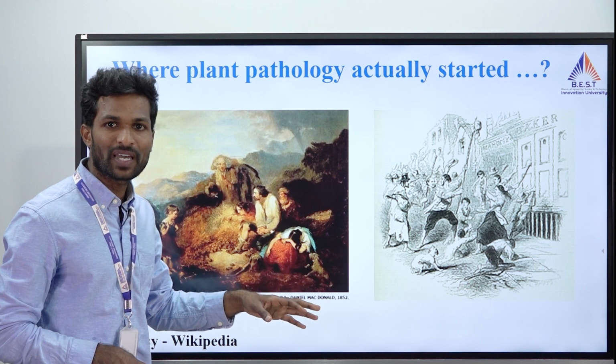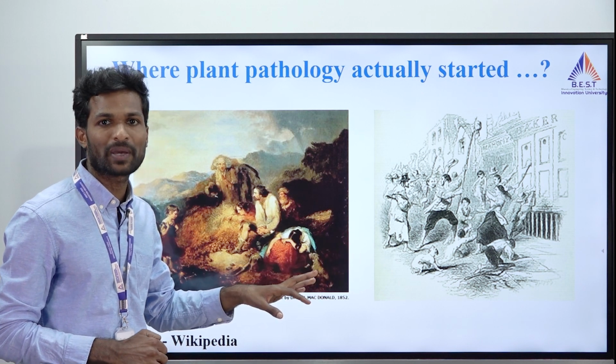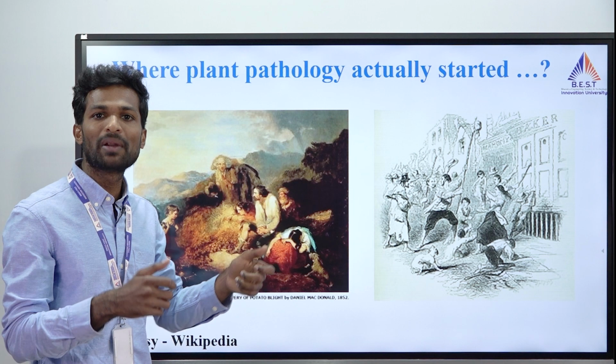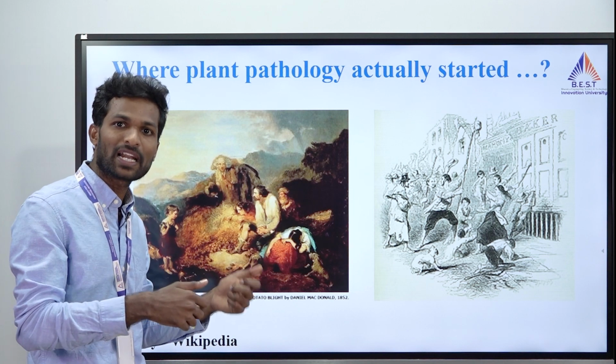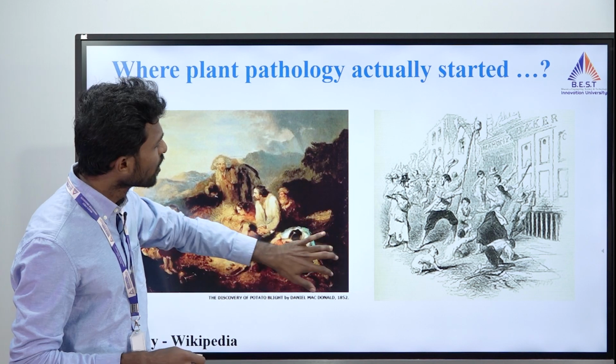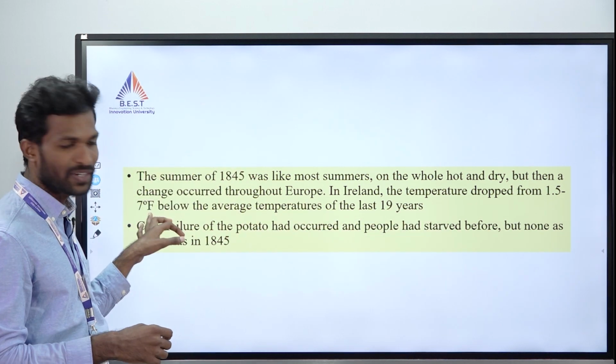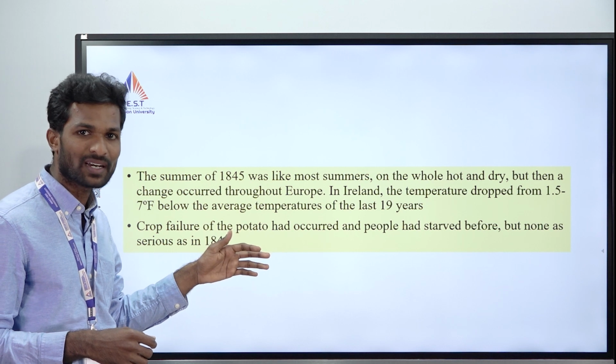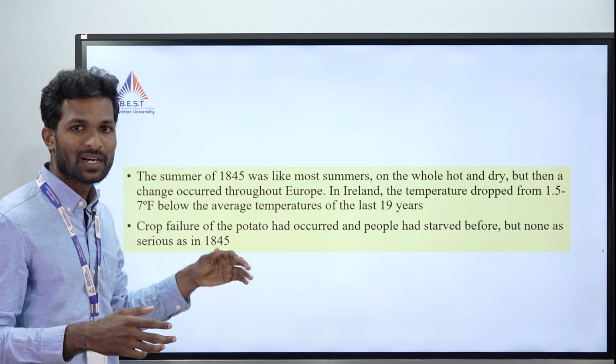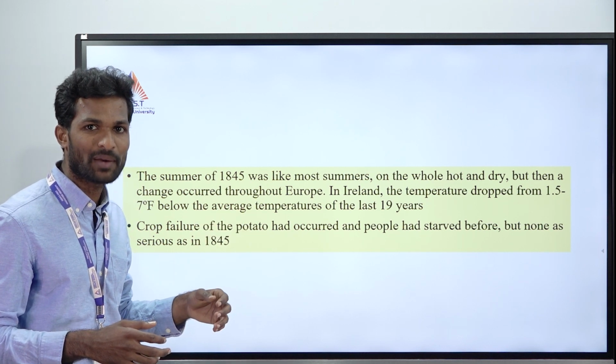So in 1845, because of this devastating effect, there was a military conflict between England and Ireland as well. That is actually not related to us. When it comes to here, as I told you, the temperature goes down by 1.5 to 7 Fahrenheit, so a new disease will occur, and so many migrations and killings of people will happen.